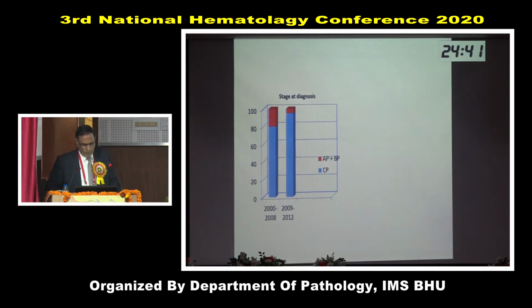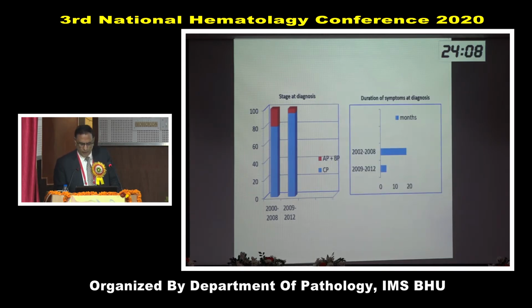I want to show the history at our center. Between 2000 to 2008 at KG Medical University, Lucknow, in my department, 20% of patients would come in late stage. You can see the top one, accelerated phase plus blast phase. 20% of patients would come in late stage, but due to more awareness and facilities, now we have only 5% patients coming in late stage. So patients now come earlier, which is better for them because now they can be cured or completely controlled. And they come early in the disease.